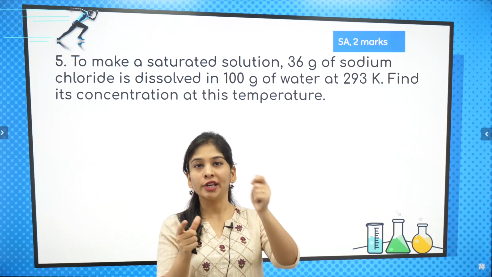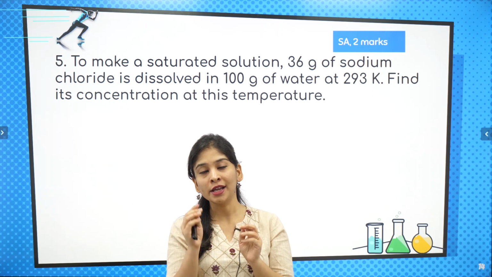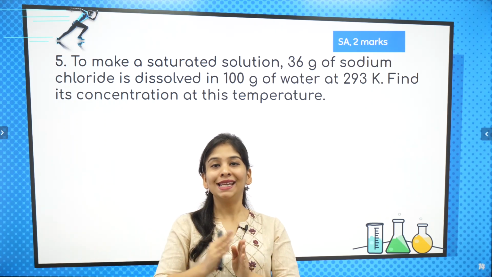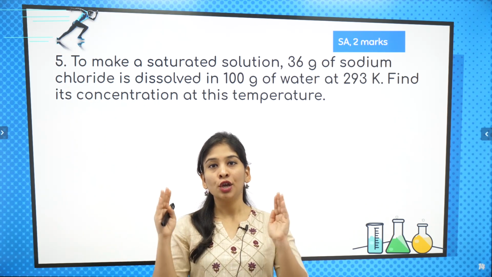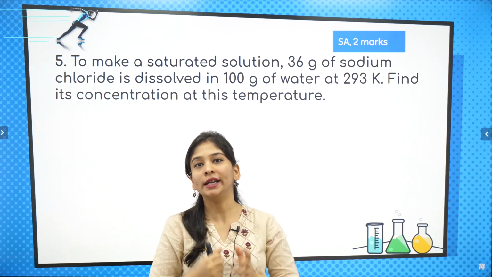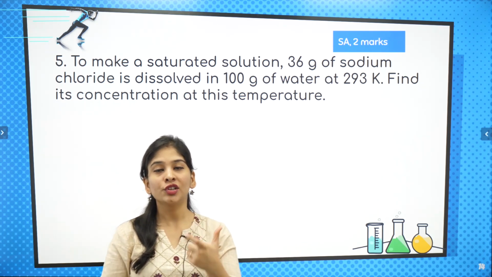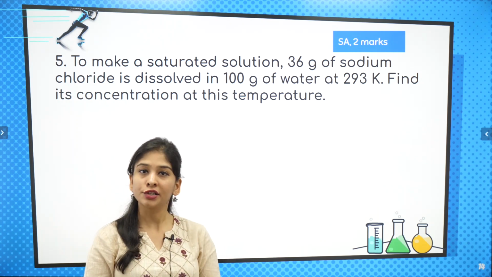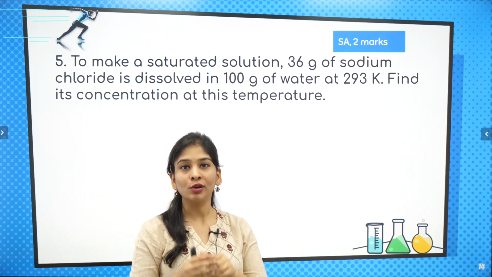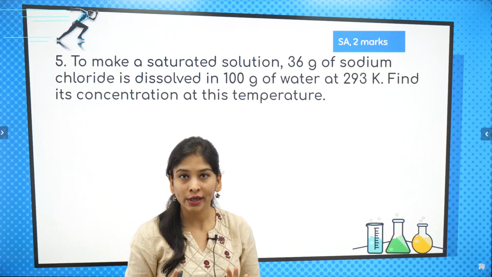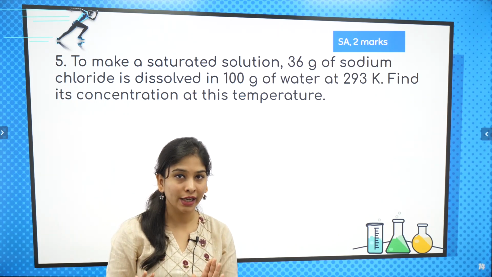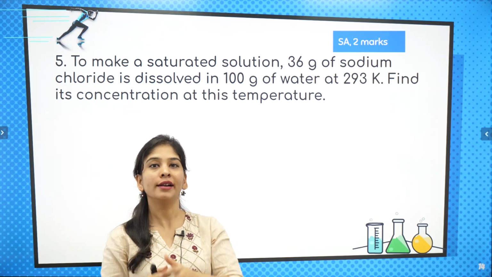Again, if I start putting in so much salt, one time the salt is not dissolving, but if I heat the same mixture, the salt starts dissolving again. So by increasing and decreasing the temperature, the solubility of that solute in that solvent can change. This is solubility, which is related to saturated and unsaturated solutions. Saturated, in which you can't put more solute, it is already soluble enough, and then unsaturated, that is not reached its saturation point, there is some vacant space, you can add some more.